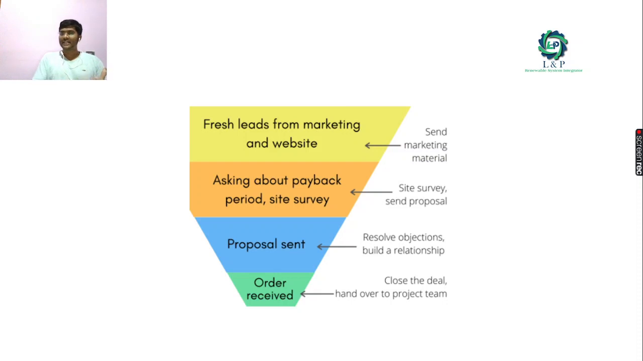One is fresh leads from marketing and the website. By sending marketing material, you're going to generate fresh leads. The second most important thing is the payback period they will ask about, and the site survey is most important, because once the sales team analyzes the site, they give that to the technical team. They get information from the technical team to provide the proposals. The next stage is sending the proposal. Once you send the proposal, it should resolve the objections and you should build a relationship. The last stage is the order receipt. Once the order is received, close the deal and hand over to the project team.